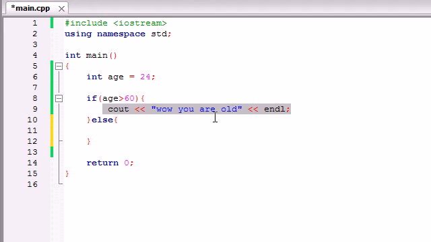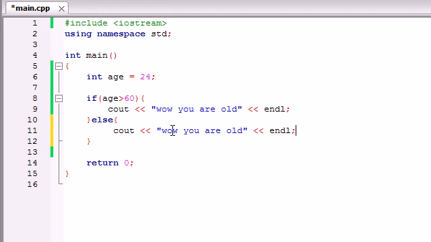And let me just go ahead and copy that. If it's false, it's going to run this bit of code. But let's not put wow, you're old for either one. If they're under 60, let's go ahead and write you are young, get a job.